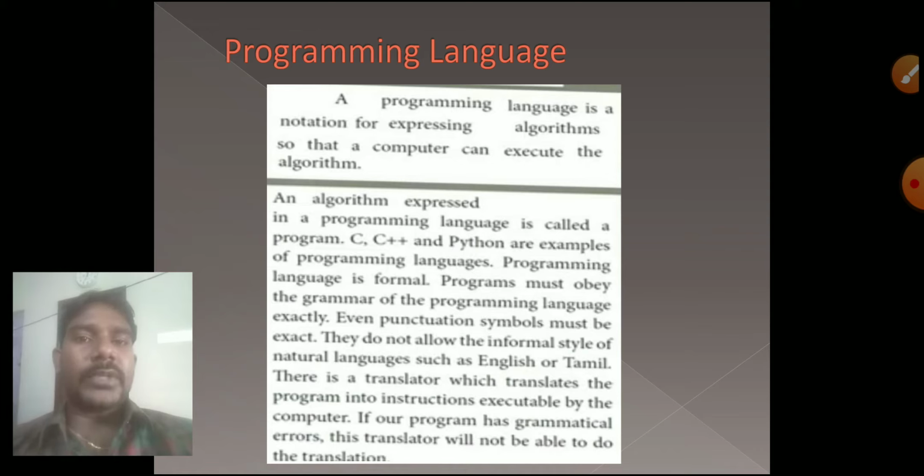Programming languages are C, C++, Python, Java, and so on. These languages have some structures and restrictions, some syntax. We have to follow the syntax to make the algorithm and write the program, then give it to the computer. It will be translated so the computer can execute everything based on the input we give, and it will give us the exact result. That is how a programming language works.